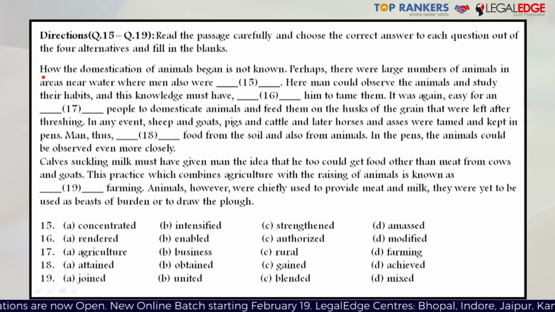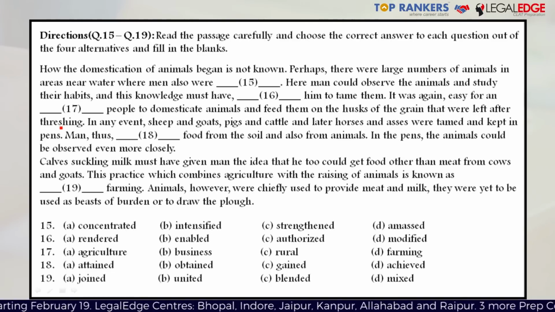In the following question, which is a cloze test, a paragraph has been given and certain words have been removed, and you have to choose the right word from the given options to fill in those blanks. I'll start with reading the passage and you can follow along. How the domestication of animals began is not known.